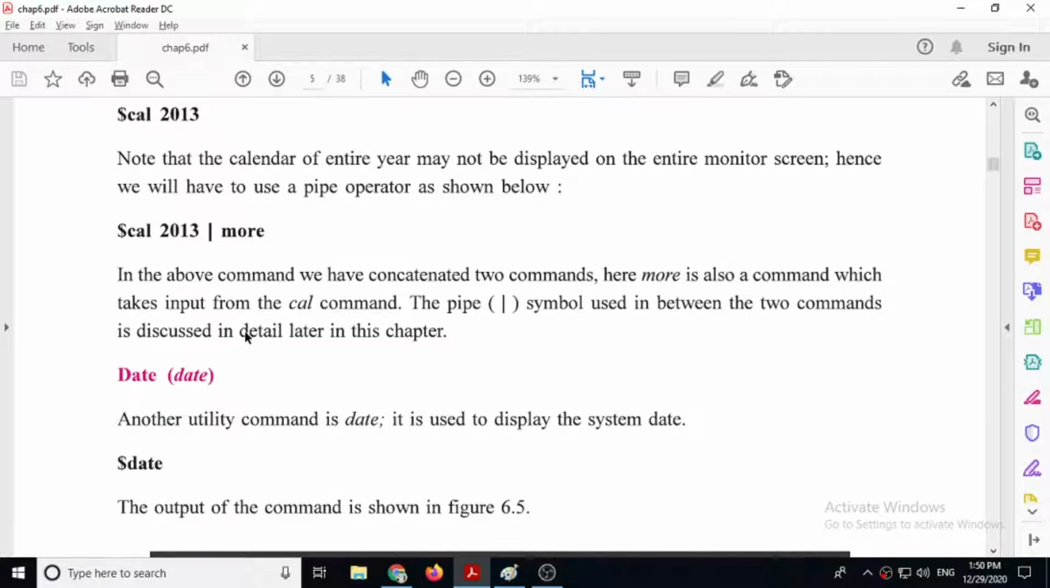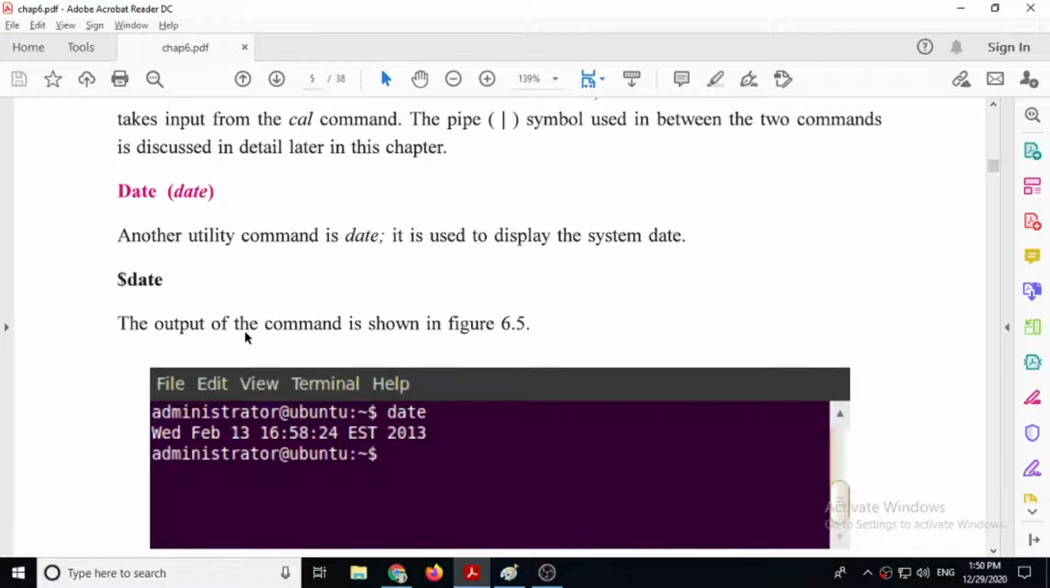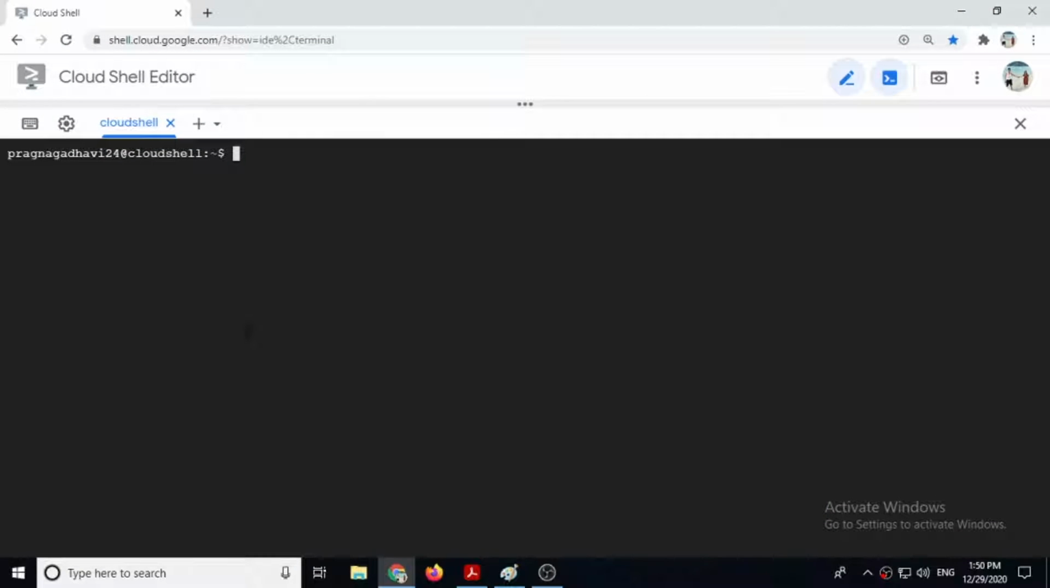Now let's go ahead. The next is date command. Let's see the output. Here remember, if you want to work with the Linux operating system, then either you have to install Linux operating system, otherwise you can start Google Chrome, start your internet connection, and then you can type this address. You can see the address given here, shell.cloud.google.com. Then it will provide you an interface like Linux. So as if you are working in Linux terminal, it will show you the output.